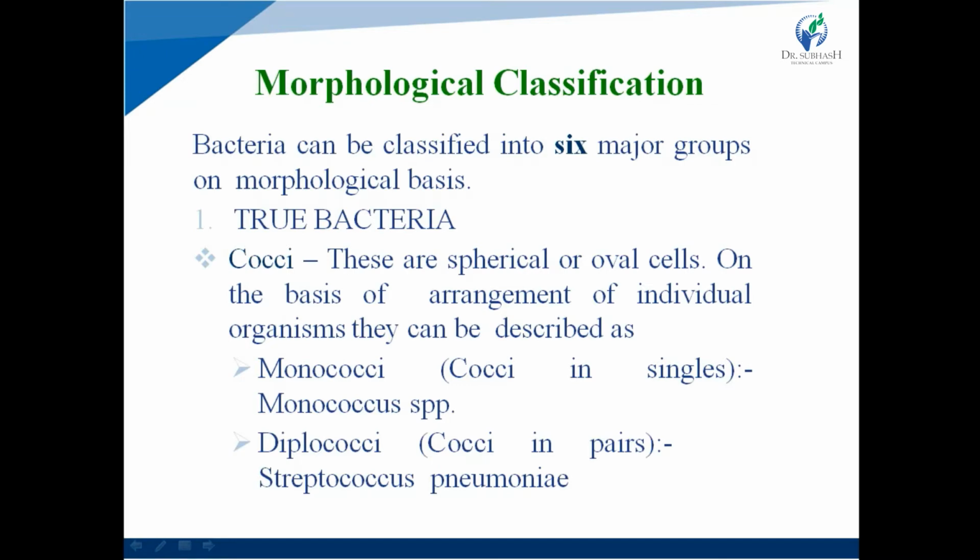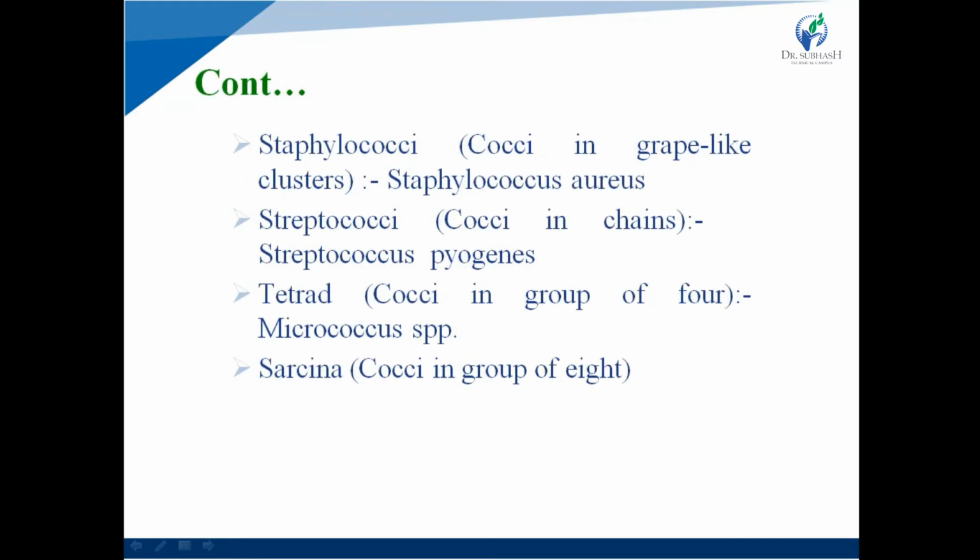Next one is diplococci, cocci that are present in pairs. An example of diplococci is Streptococcus pneumoniae. Next one is Staphylococci. In Staphylococci, cocci are present in a grape-like cluster. An example of Staphylococci is Staphylococcus aureus.